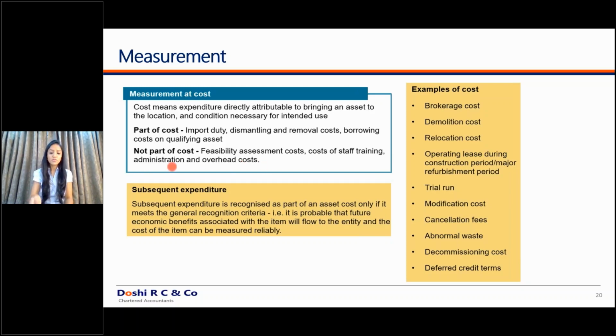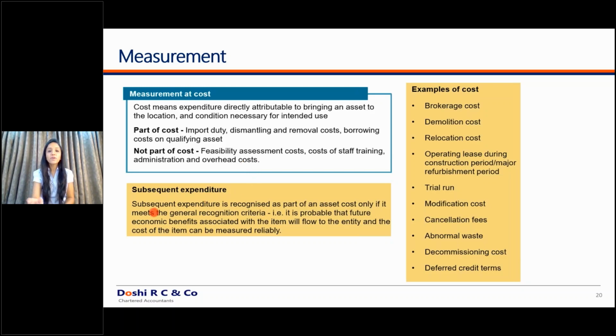This is a bigger difference, you might call it. Under the previous standard, or under the previous GAAP, many people used to capitalize the admin and overhead cost by allocation. They used to allocate a certain percentage of the admin cost and capitalize it into the cost of PPE. This is clearly not allowed to be capitalized under the cost of your property, plant and equipment. So, did we understand what has to be capitalized and what has not to be capitalized?